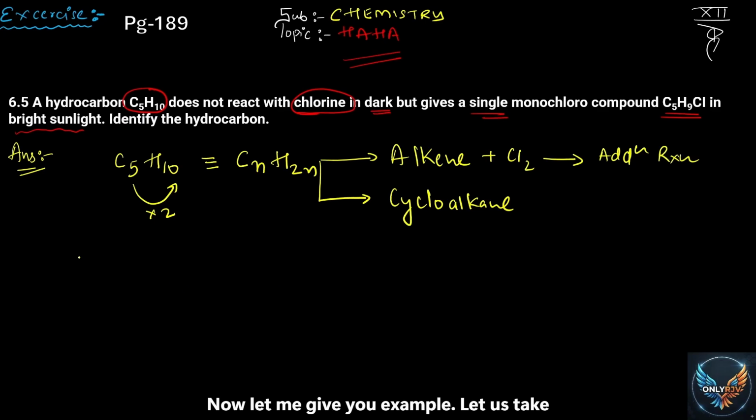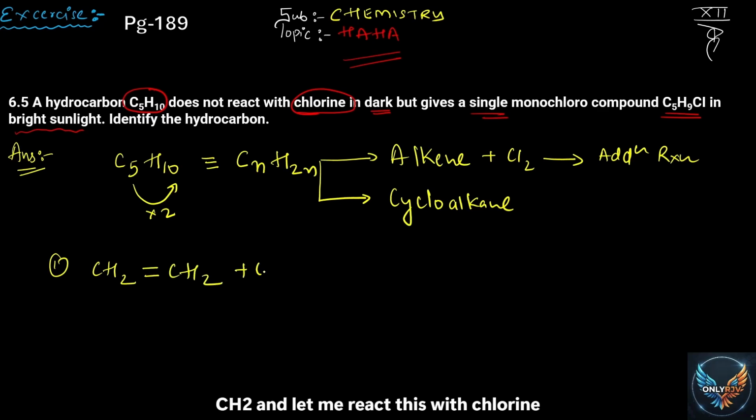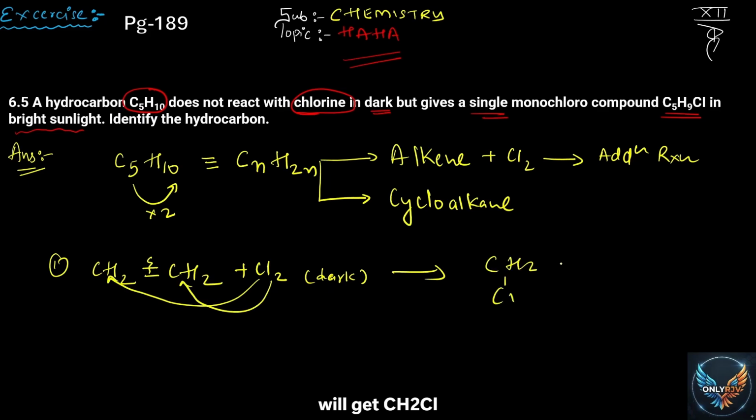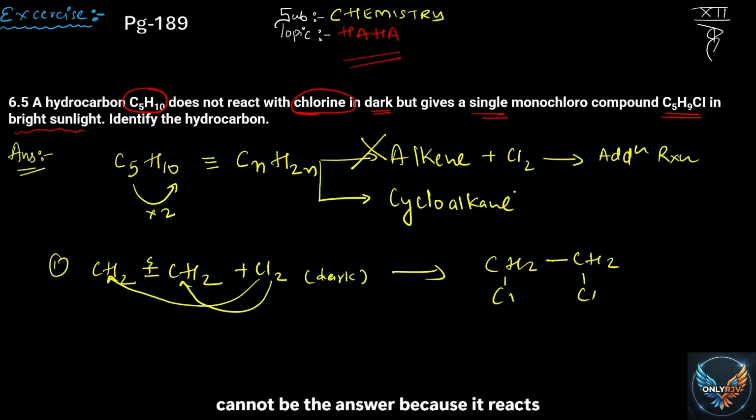Now, let me give you an example. Let us take an alkene, CH2 double bond CH2, and let me react this with chlorine in dark. That means there is no sunlight over there. So, what will happen? The double bond will break and one chlorine will get attached to this carbon and one chlorine will get attached to this carbon. So you will get CH2Cl, CH2Cl. It's a dichloro compound, a vicinal dihalide, right? That means whatever is our answer, alkene cannot be the answer because it reacts with chlorine in dark. It's an addition reaction. That means our answer is cycloalkane.